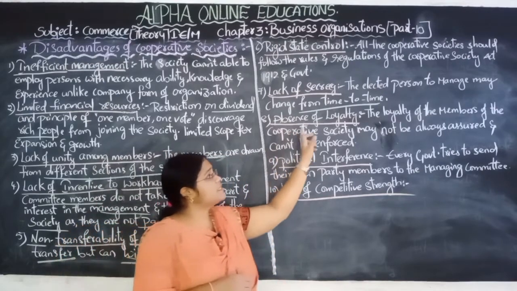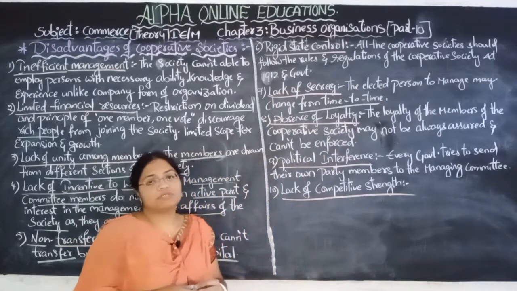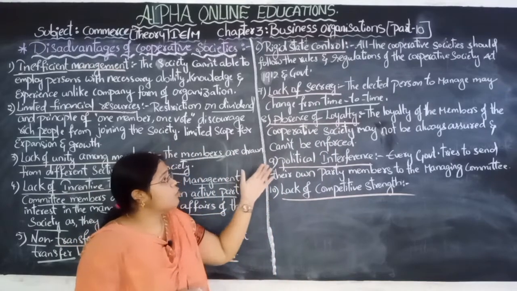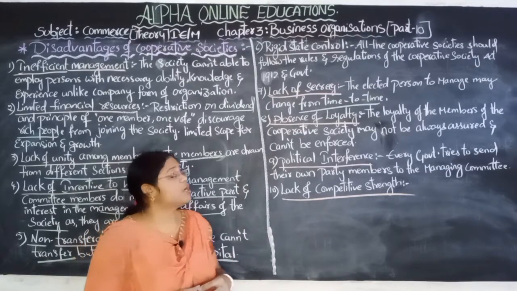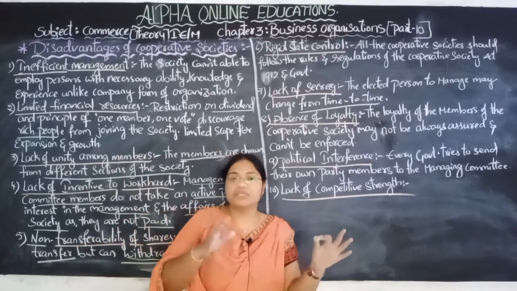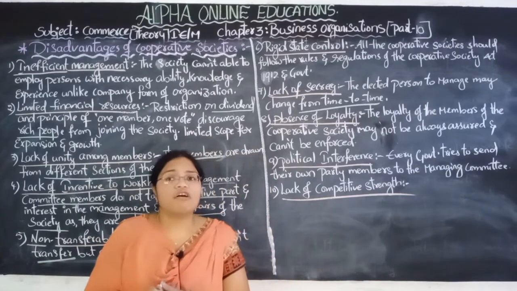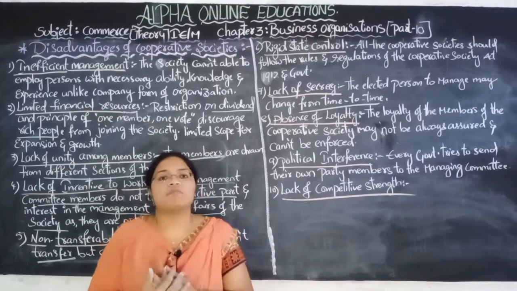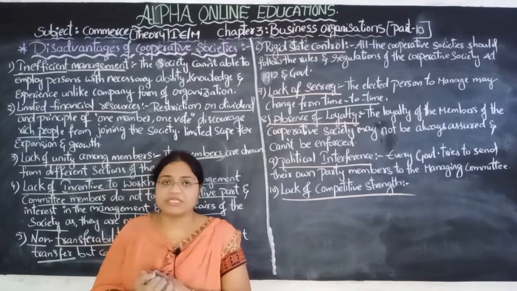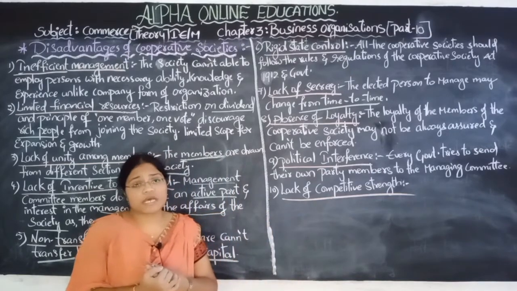Next, absence of loyalty. The loyalty of the members of the cooperative society is also absent. The loyalty of the members may not always be assured and can't be afforded. So there is no 100% assurance of the loyalty of the members of the cooperative society. It may be or may not be. We can't give any kind of assurance.